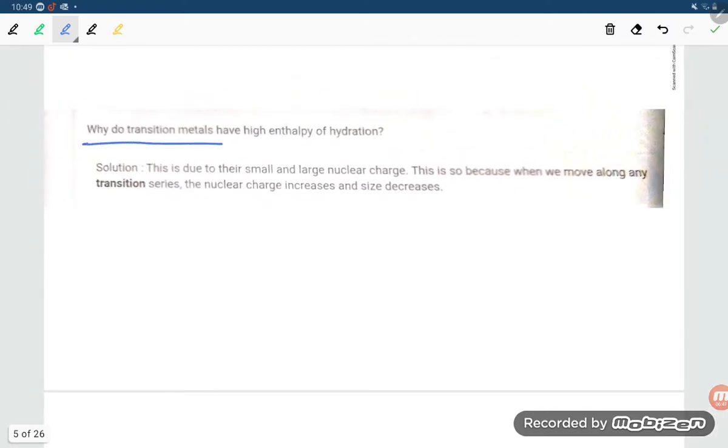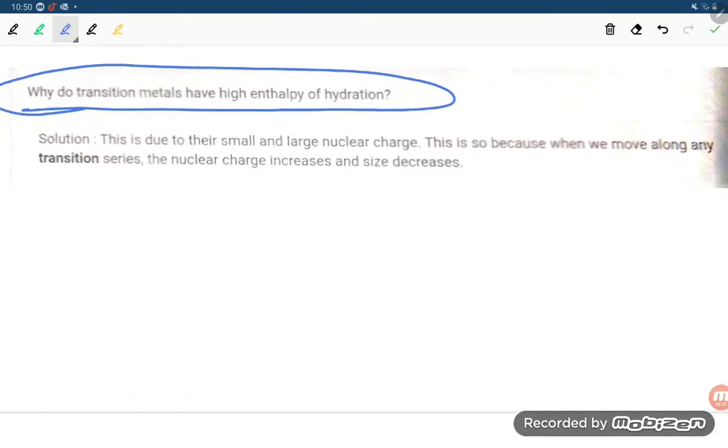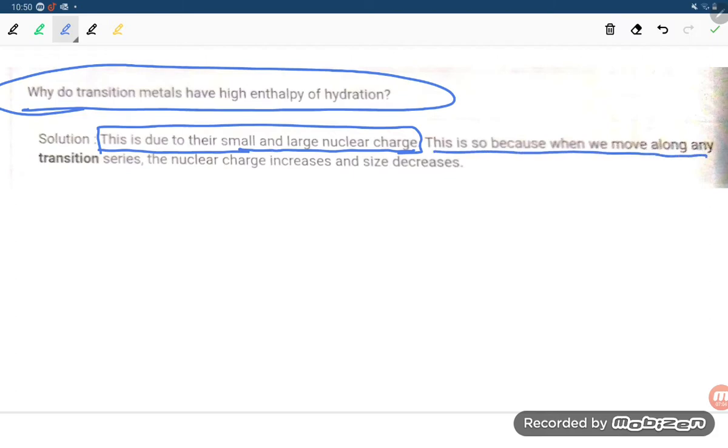Next, why do transition metals have high hydration enthalpy? The reason is their small size and large nuclear charge. This is so because when we move along a transition series, nuclear charge increases and size decreases.